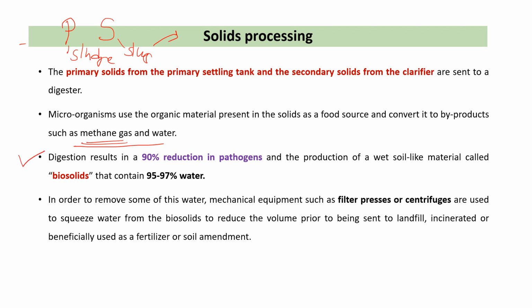So digestion results in a 90% reduction of pathogens, and it produces a wet, soil-like material that is known as biosolids, and the biosolids contain 95 to 97% water.